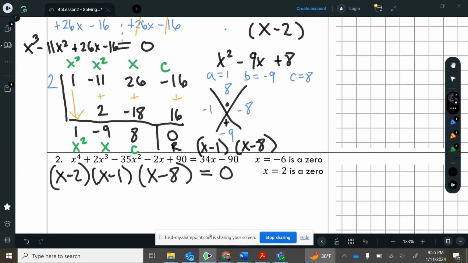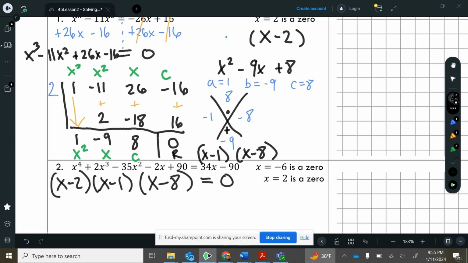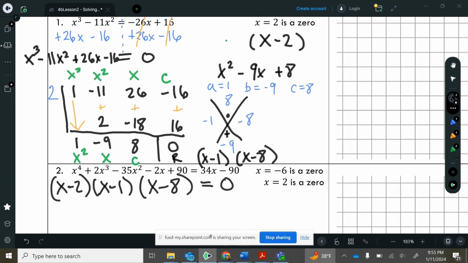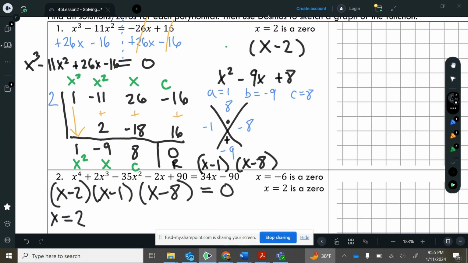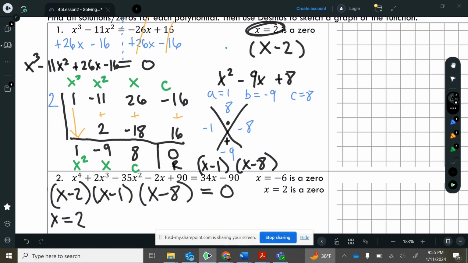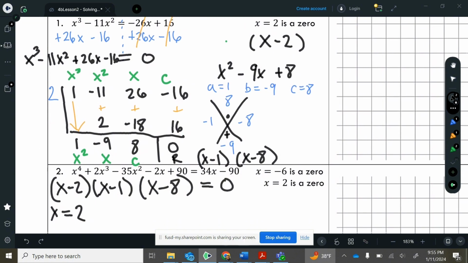But when you have a binomial like this and there's no coefficient in front of the x, finding your solutions is as simple as changing the sign. So we're going to do this. X equals, change the sign to a positive 2. That's a solution. And we already knew that. They told us that up there. X equals 2 is a solution.